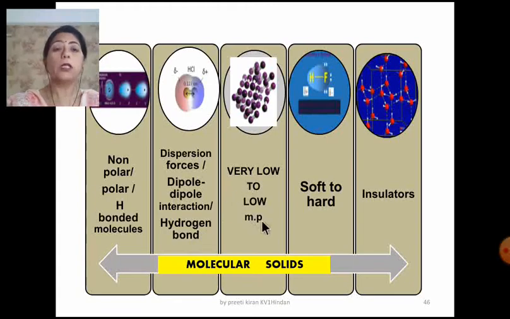The melting point can be from very low to low. They can be soft to hard, and they are insulators. They will be insulators because there will be no free electrons.